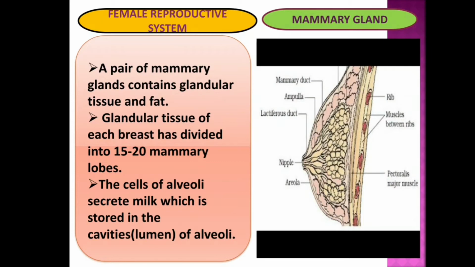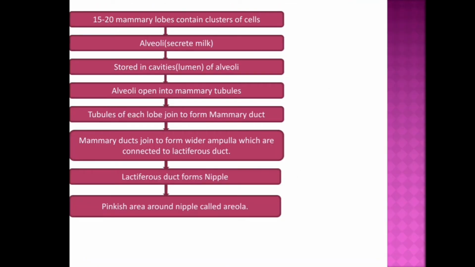The cells of alveoli secrete milk which is stored in the cavities of alveoli. And the alveoli open into mammary tubules. The tubules of each lobe join to form a mammary duct, and several mammary ducts join to form a wider mammary ampulla which is connected to the lactiferous duct through which milk is sucked out.